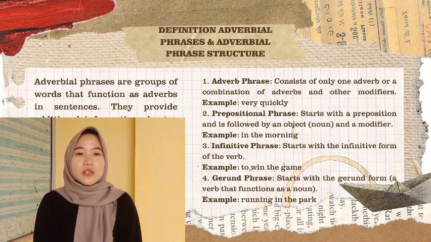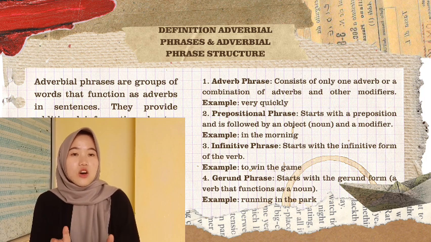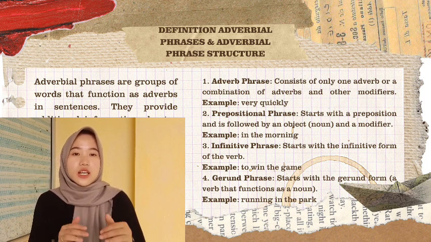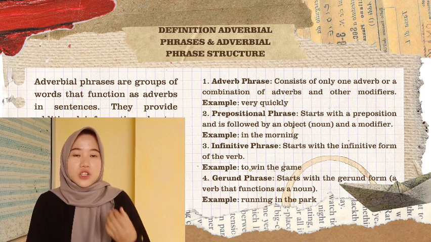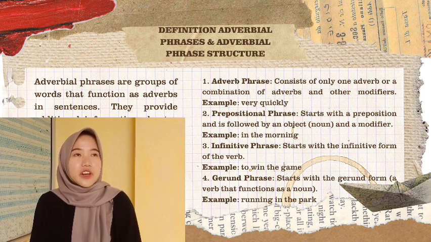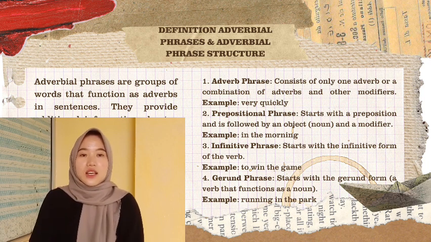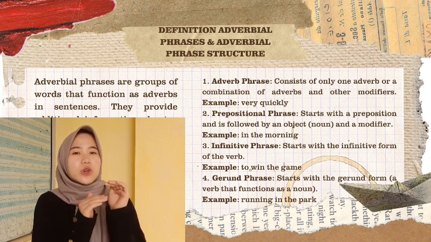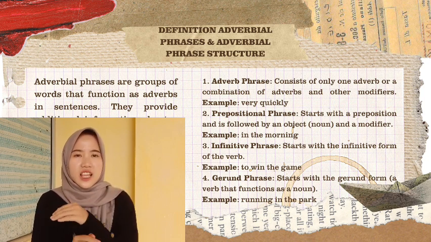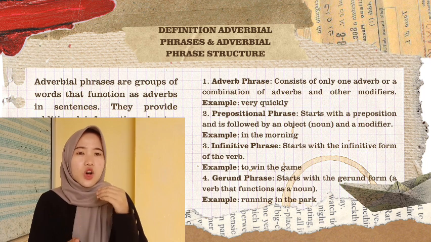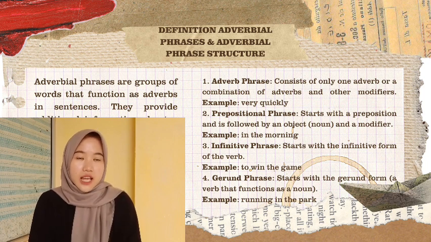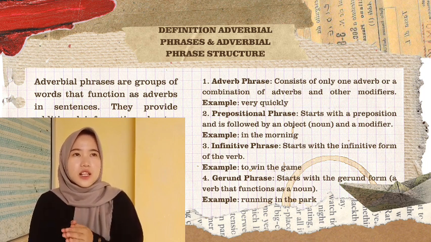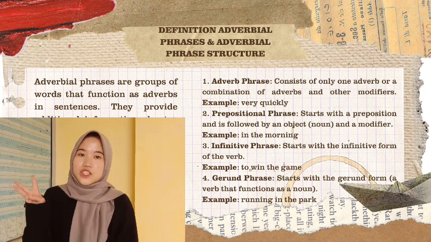Number 1. Adverb phrase consists of only one adverb or a combination of adverbs and other modifiers, for example, very quickly. 2. Prepositional phrase starts with a preposition and is followed by an object or noun and a modifier, for example, in the morning. 3.